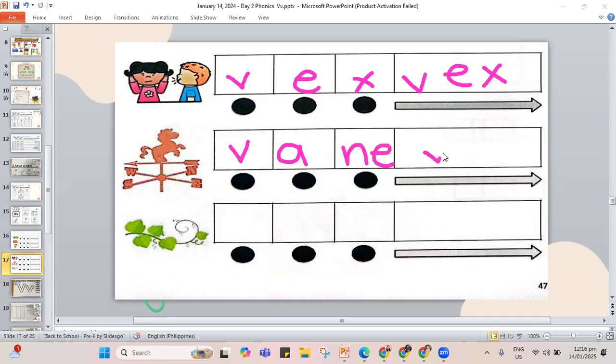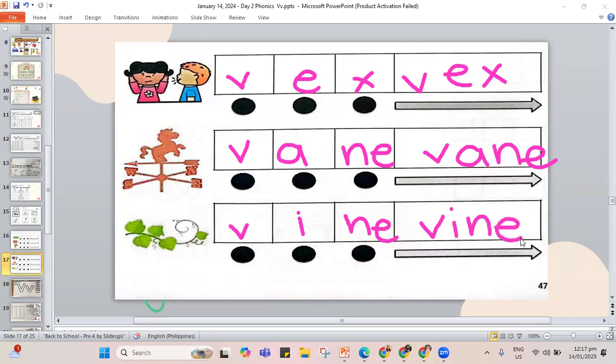Again, V, A, N, and letter E. That's the word vein. Okay, next, your vine. V, I, your letter N, and the letter E. So again, the vine. V, I, N, and the letter E.